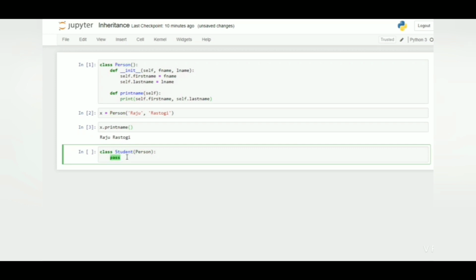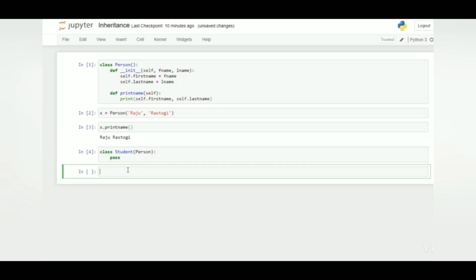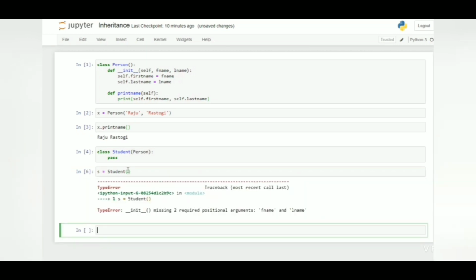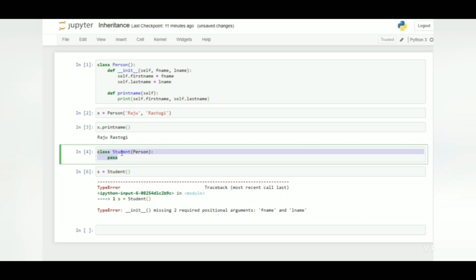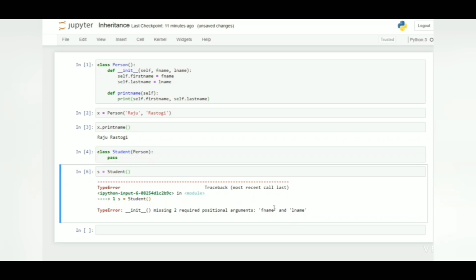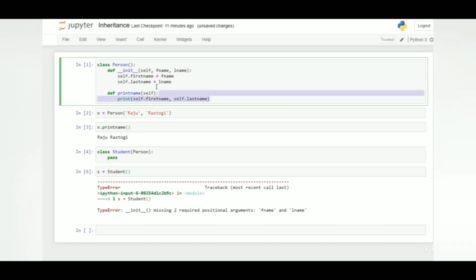So you just have to pass the name of the parent class as a parameter to the child class when you define the particular child class.